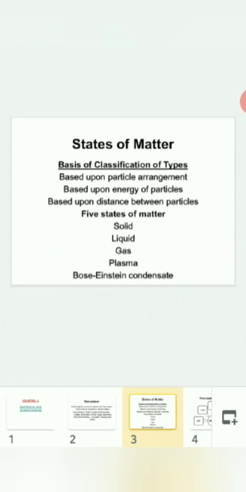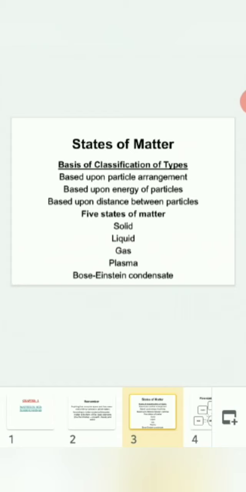In the solid state, an example is ice. Then in the liquid state, water is an example. In the gas state, steam is an example. Plasma is a gas with positively charged particles, that is, positively charged ions.